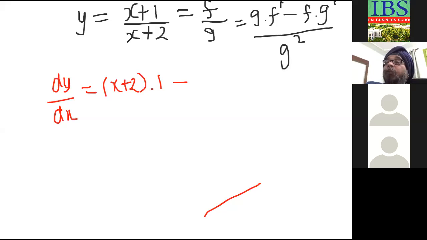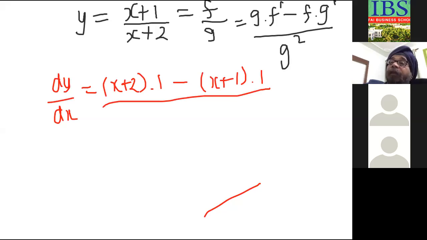Minus numerator as it is, f into g dash. So numerator is x plus 1. g dash, differential of x plus 2, will again be 1. Divided by x plus 2, denominator, whole square. Some of you have already solved it, but let's simplify it.